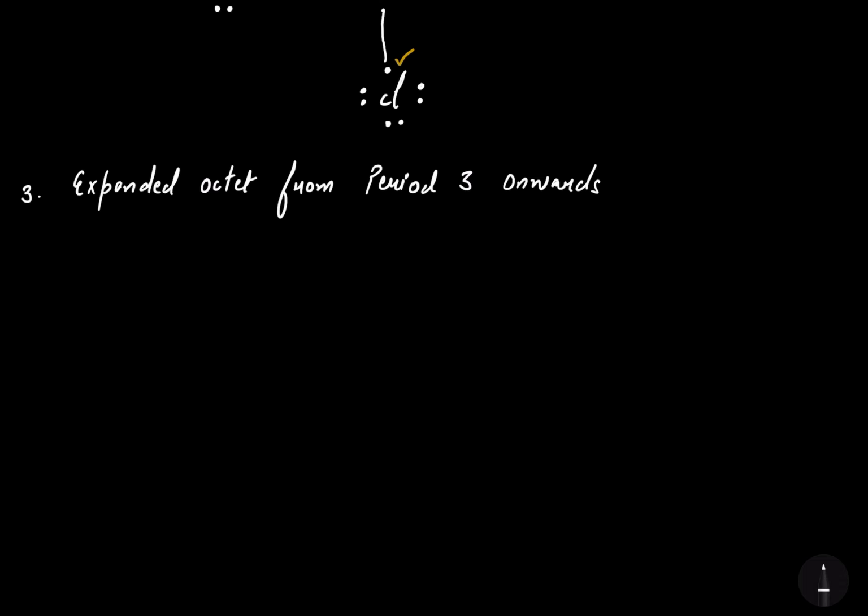Let me take an example of phosphorus from the period number 3 and the group number 15. I'm taking an example of phosphorus and I'm taking the covalent compound of phosphorus to be PCl5, and we are going to talk about the expanded octet. That means the central atom, that is phosphorus, will have more than 8 electrons in its valence shell after the formation of all the covalent bonds in a covalent compound.